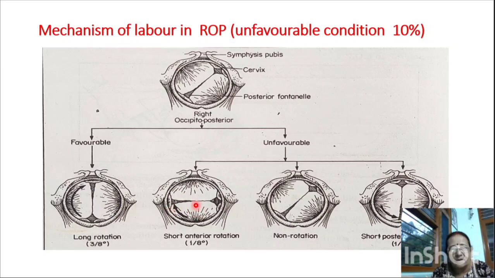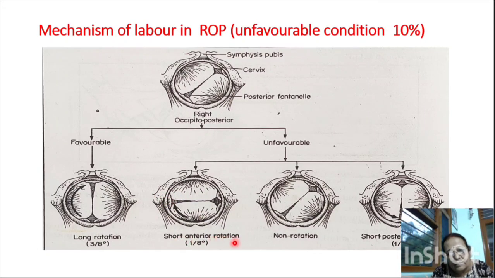But here, in mild deflection, what happened is that the head rotates anteriorly. The head rotates from the sacroiliac joint to the right occipito-posterior.